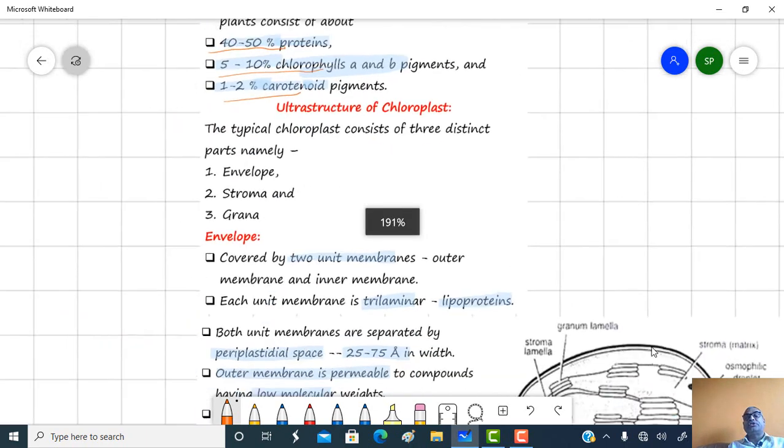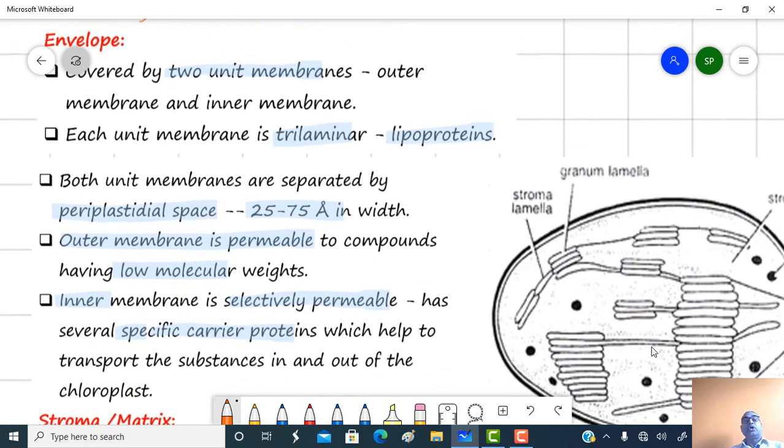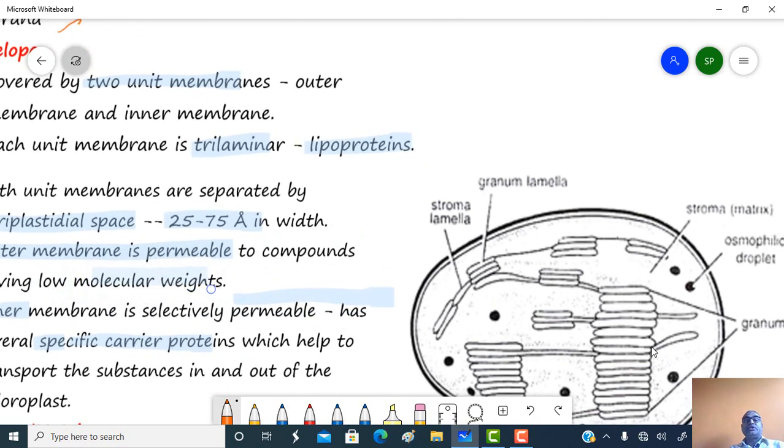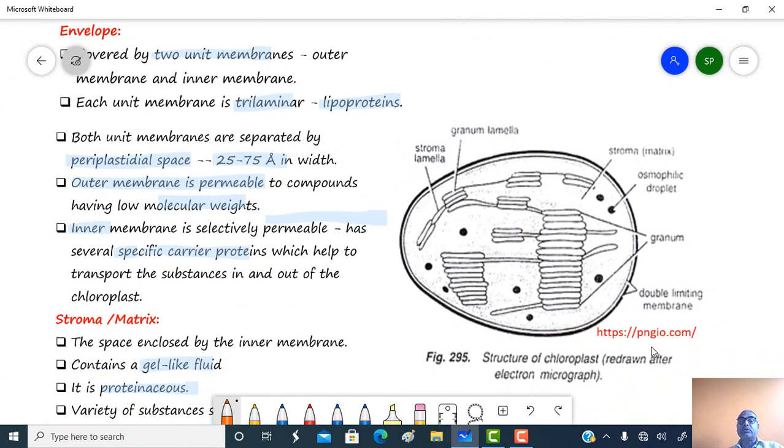Just see the ultrastructure of chloroplast. Typically, chloroplast consists of 3 distinct parts. The first one is the envelope, the second one is the stroma, and the third one is the granum. So just see the envelope. The chloroplast is covered by 2 unit membranes. The first one is called the outer membrane, and the second one is called the inner membrane.